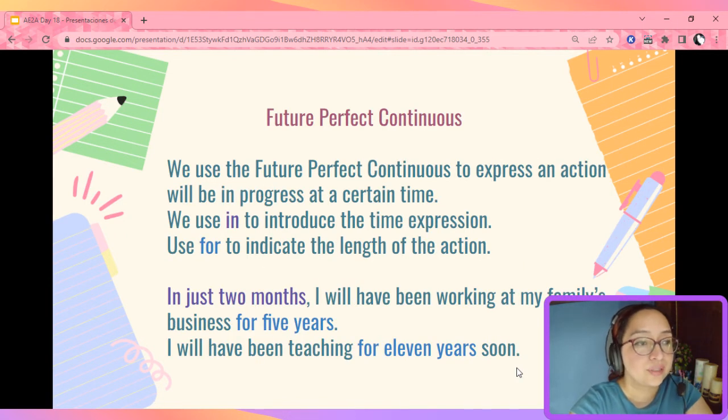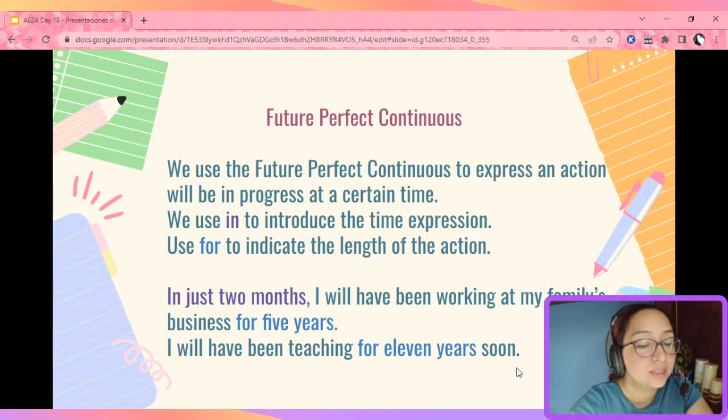So, future continuous. We use it to express an action will be in progress at a certain time. We use in to introduce the time expression, and we use for to indicate the length of the action. In just 2 months, I will have been working at my family's business for 5 years. I will have been teaching for 11 years soon.